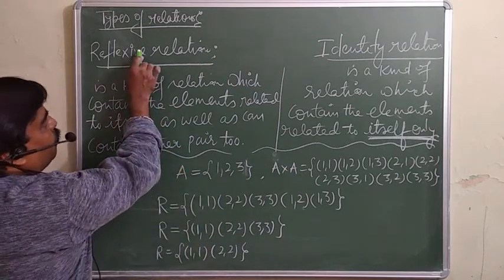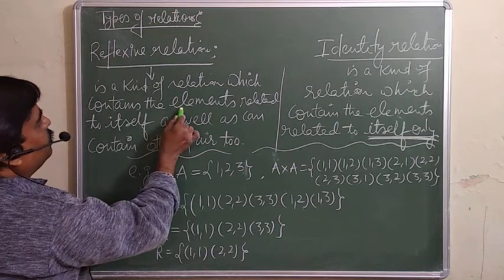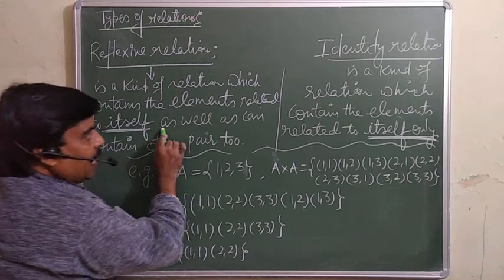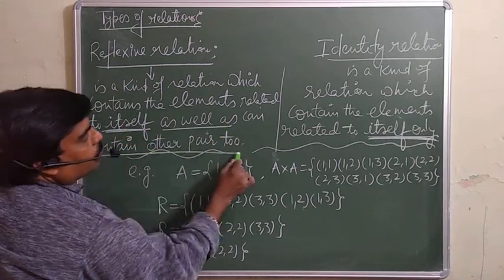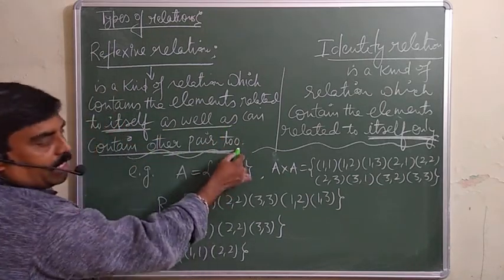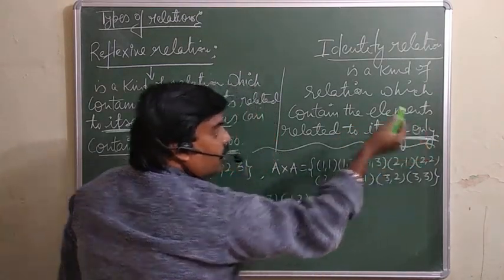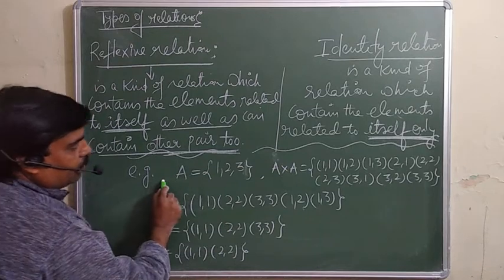लेकिन रिफ्लेक्सिव रिलेशन is a kind of relation which contains the element related to itself, खुद के साथ, as well as can contain other pairs too. दूसरी पेयर भी हो सकती हैं. But here cannot be. Itself only. जैसे example we are taking.